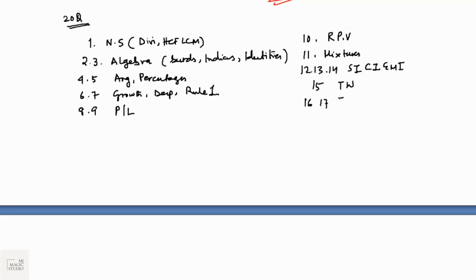Two questions from TSD, trains or upstream, downstream. In time and work, you can also expect a question from pipe and cistern. Then the next question, one question from mensuration, 2D or 3D. One question from central tendency, statistics. And one question from data interpretation. It may be a table, pie chart, line diagram, bar diagram, or whatever, or a combination of all. They never go against this format.